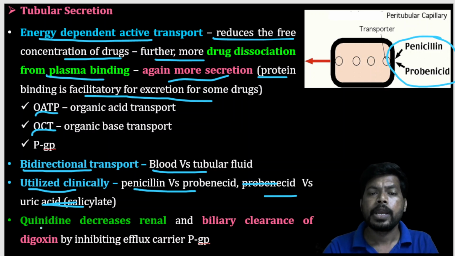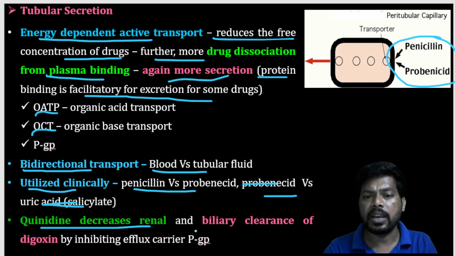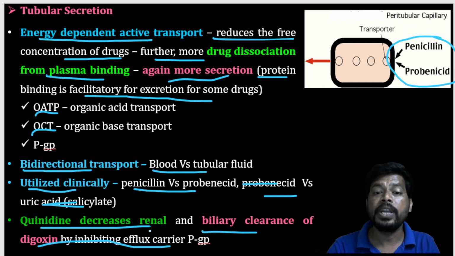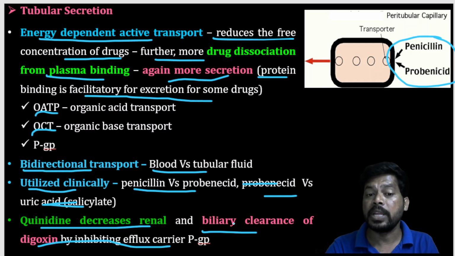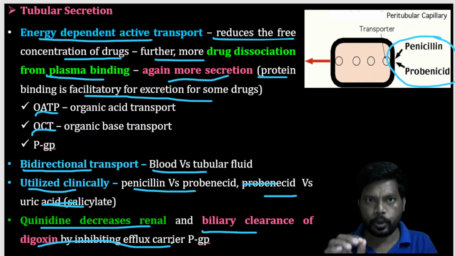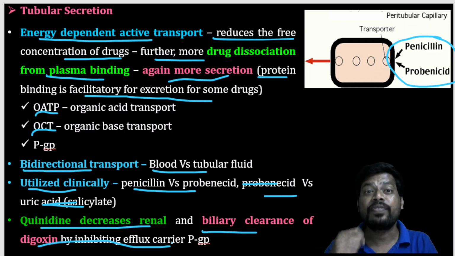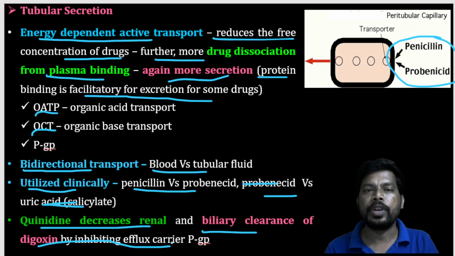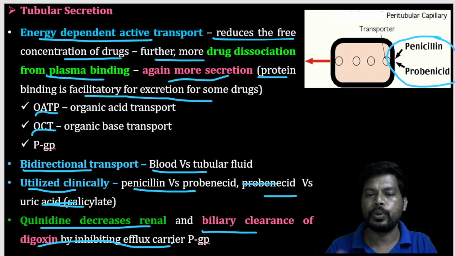Next, quinidine decreases renal and bile clearance of digoxin by inhibiting the efflux carrier P-glycoprotein. So quinidine decreases renal as well as biliary clearance of digoxin by inhibiting the efflux carrier protein, that is P-glycoprotein. So P-glycoprotein causes efflux of drugs from the cells. But this efflux, or excretion, of digoxin can be decreased by quinidine. Quinidine is an antiarrhythmic drug, and digoxin is generally used for treatment of congestive heart failure.